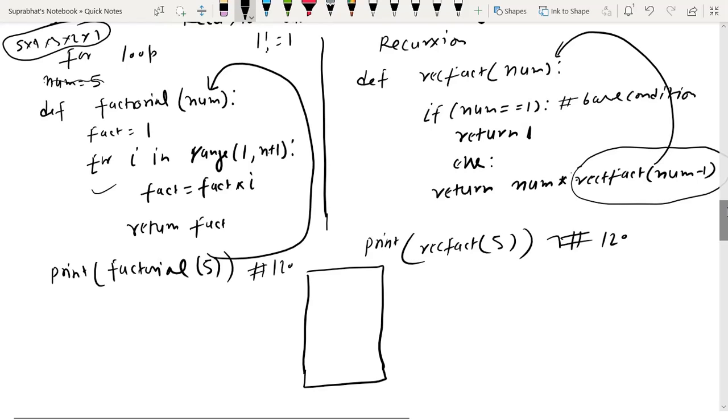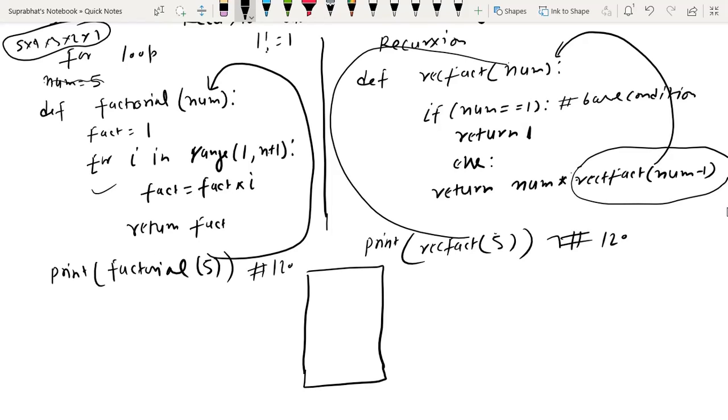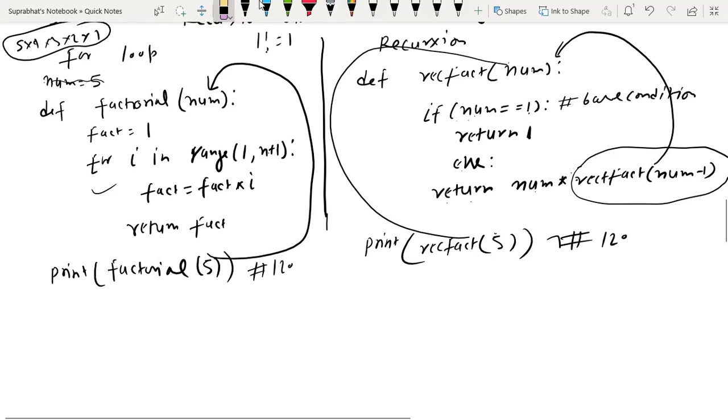Suppose here you have 5, the value of number is 5, so we are calling this function, it is going here, the value in num is 5. It is checking if num equals 1. What is the value of num? 5. 5 equals 1, the condition is false, so it will go to the else part. In the else part it returns num. Before returning, num into, the value of num is 5, 5 multiply by rect fact, the function rect fact gets num minus 1, that is 4. I am explaining this; you have to understand it. If you understand it, then you will understand how it is actually working.